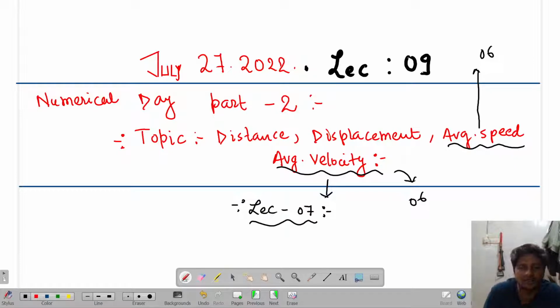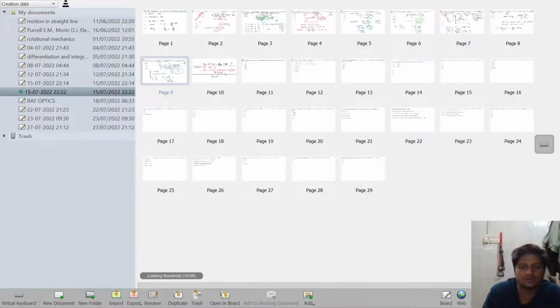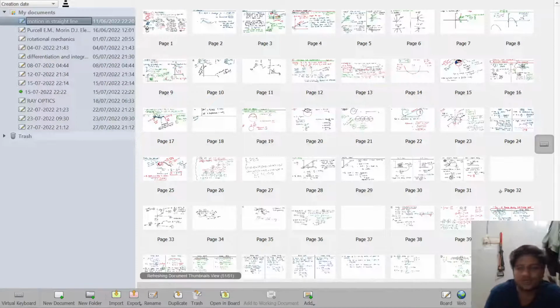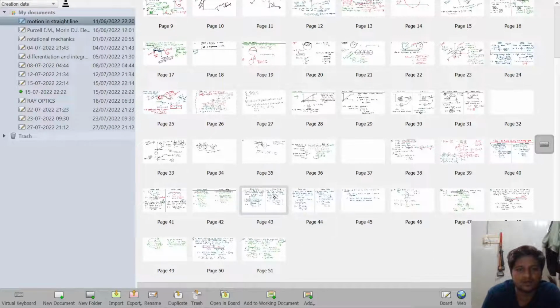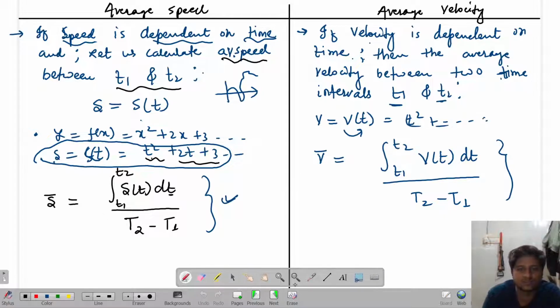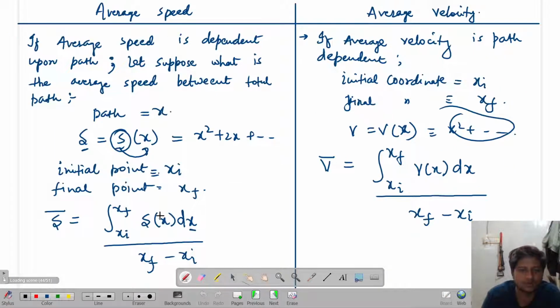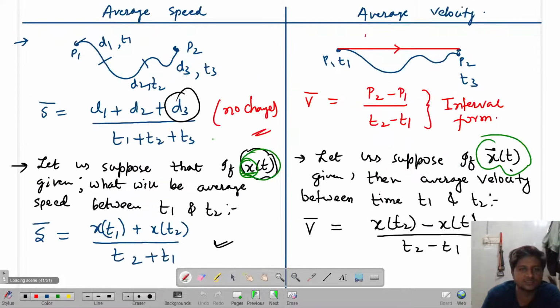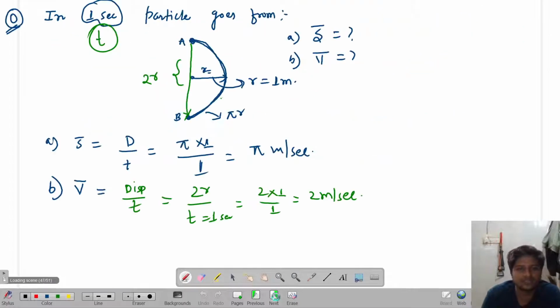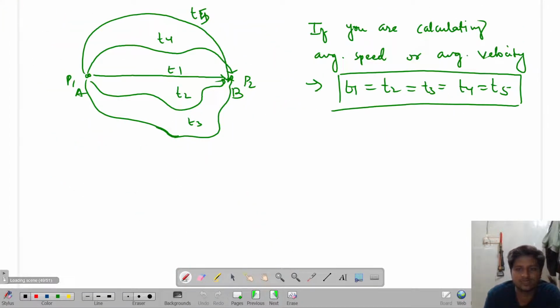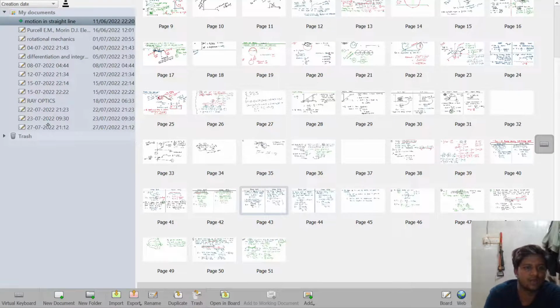Look over here, I will just show you the documents. I have done all of these things, like average velocity in the form of integration, how average velocity will come in terms of integration. All of these things are done in lecture number 7. So you have to go and check it once. Got it or not? You will have to work a little hard.